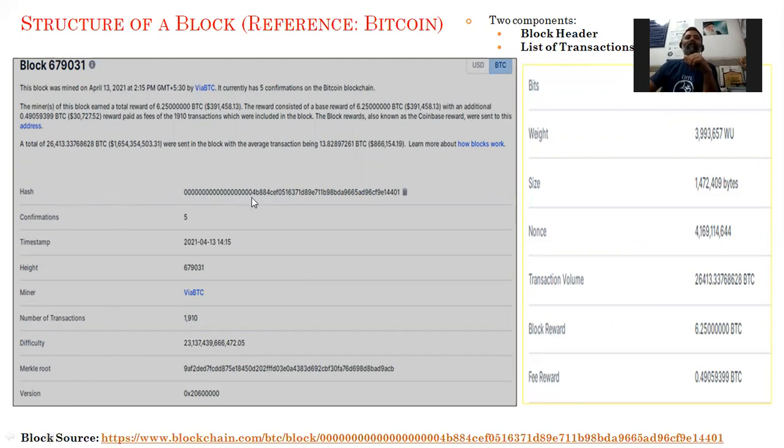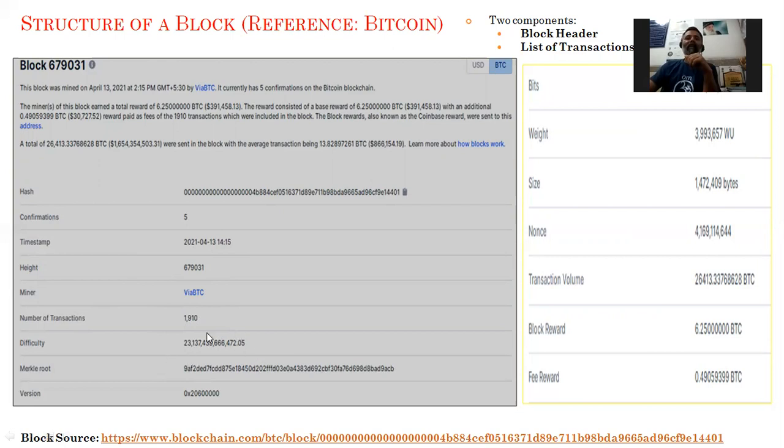You can see the hash value and confirmations. This 5 means it currently has 5 confirmations on the Bitcoin blockchain. Timestamp value, you can see 13th April 2021. Height, and the miner, via BTC, this is the miner. Number of transactions in the block.